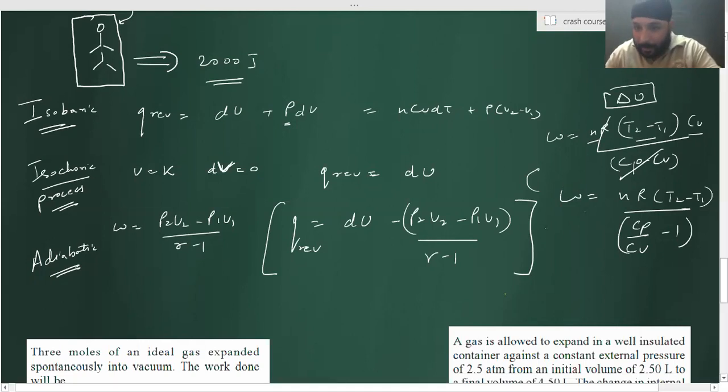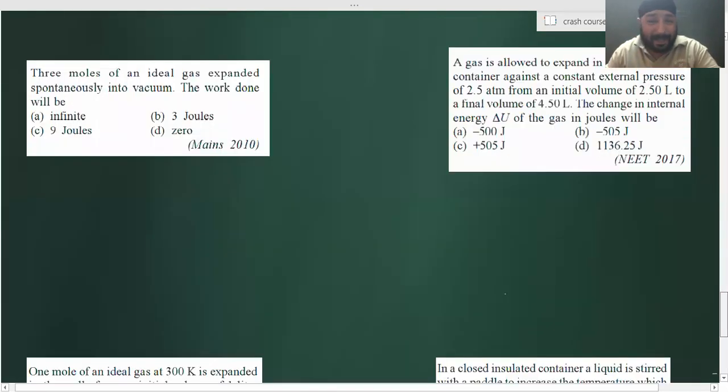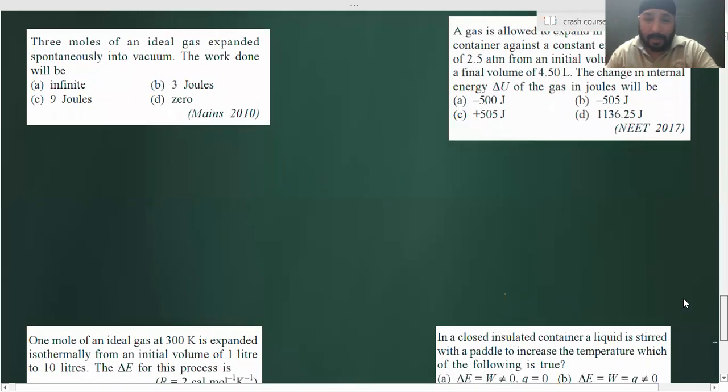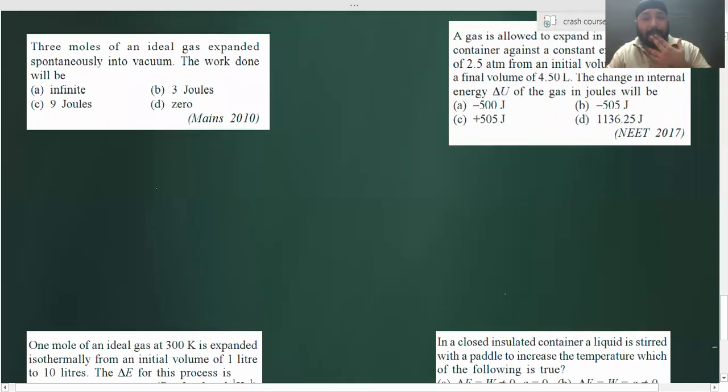Great. Now listen. These are certain past year questions for first law of thermodynamics, which I have taken down so that we can apply it. 3 moles of an ideal gas expanded spontaneously into vacuum. What is external pressure? 0. If the body is pushing a massless object, what is the work done? 0. So what is the answer over here? 0. Done, right?